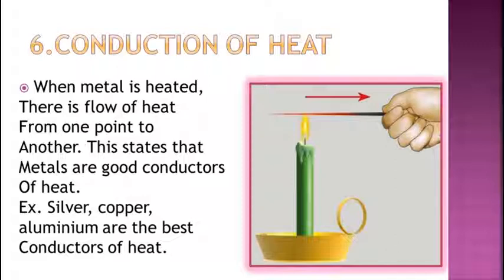So students, the metals through which the heat can easily flow or pass are the good conductors of heat, and the metals through which the heat cannot be passed are the bad conductors of heat.